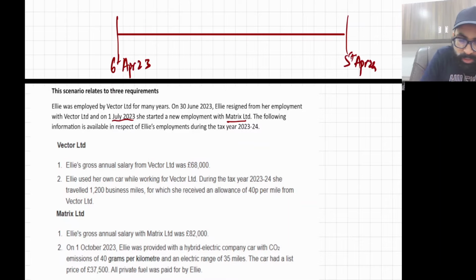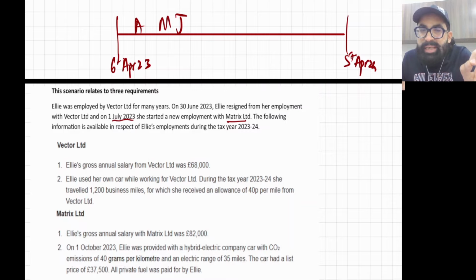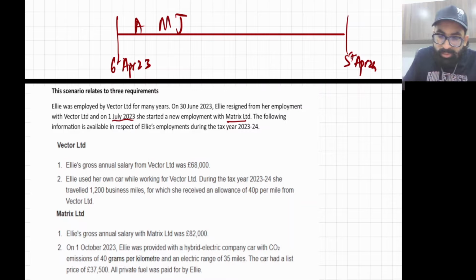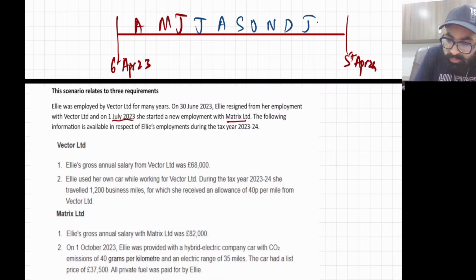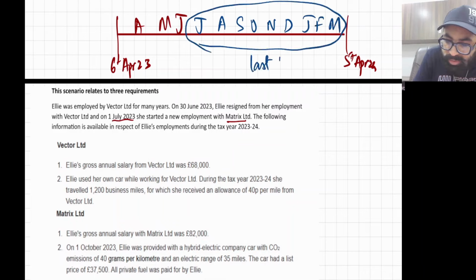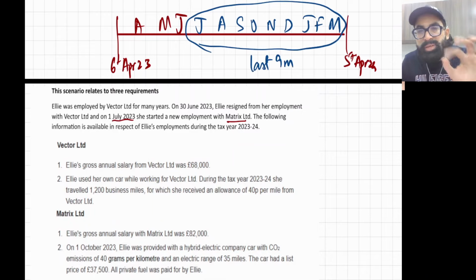If I round it off, April, May and June, these first 3 months, Ellie worked with Vector Limited. Then from July, August, September, October, November, December, Jan, Feb and March, these last 9 months, she worked with Matrix Limited. Keep this concept in your mind that employment income is always calculated for the fiscal year. First 3 months she's working for Vector Limited, last 9 months she's working for Matrix Limited.